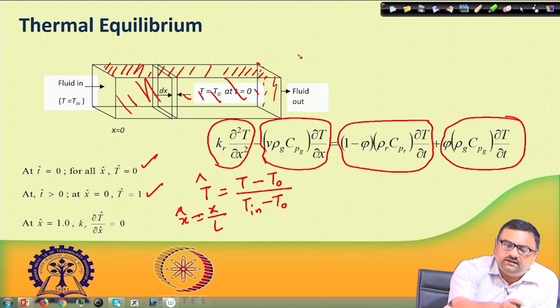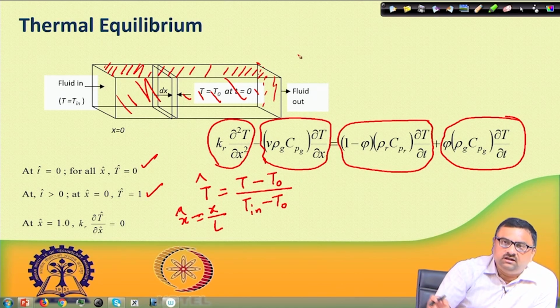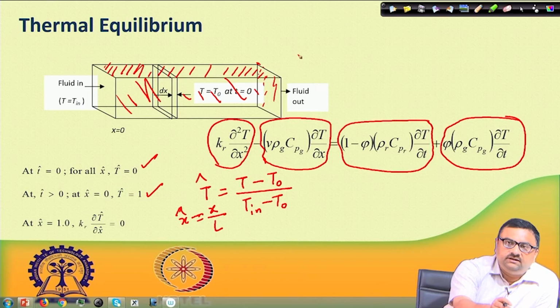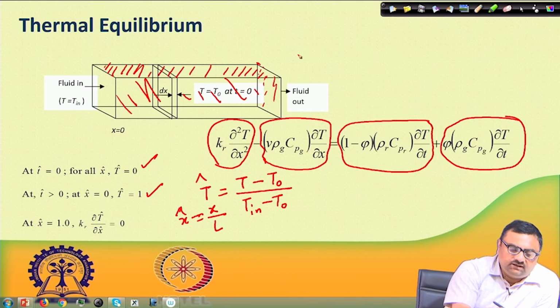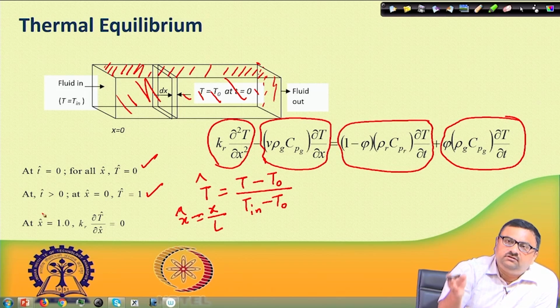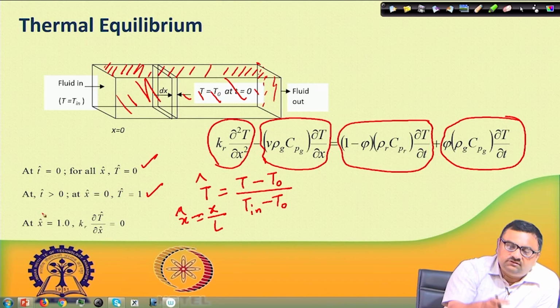Another boundary condition would be that the porous medium can be considered infinite. Okay, and the definition of infinity is your choice. It depends on what the other dimensions are. If the other dimensions are in micrometers, then a centimeter or a millimeter would be infinity. So at infinity you can assume that this front will never reach. So at x tending to infinity the temperature is equal to T naught. Okay, temperature equal to T naught means T hat is equal to 0. So this is also another type of boundary condition one can set.